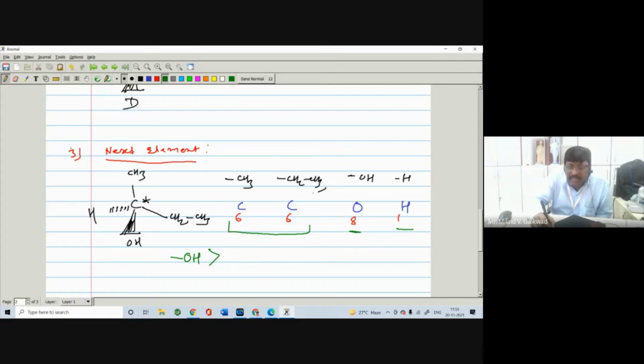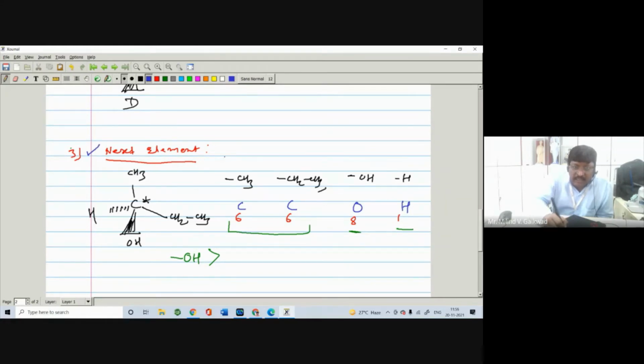We cannot assign the priority depending upon the atomic number, nor depending upon the mass number. This means the first rule fails and also the second rule fails. Why? Because the atomic number is 6 and the mass number of both carbons is also 12. So in this case the first and second rules fail. Now we have to use the next rule, the third rule, that is the next element.